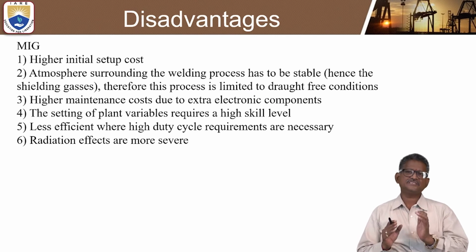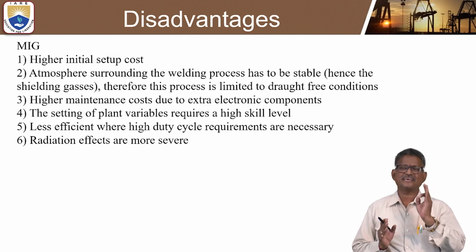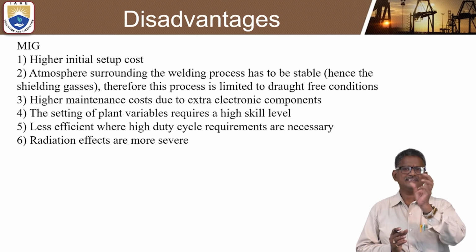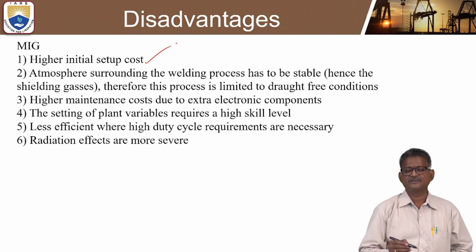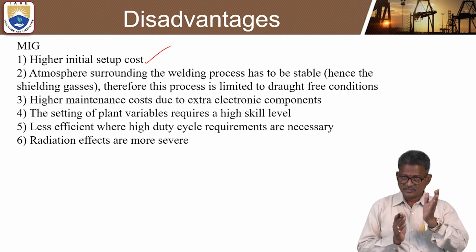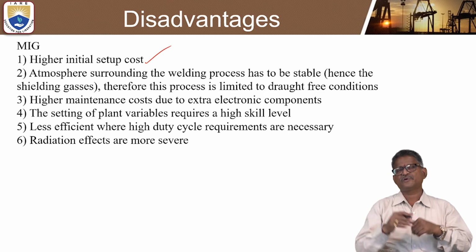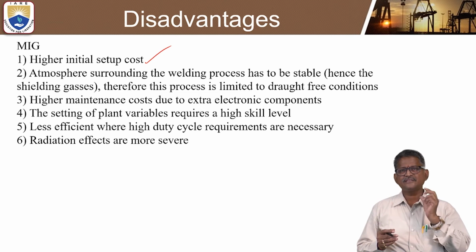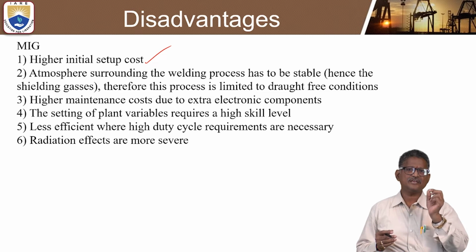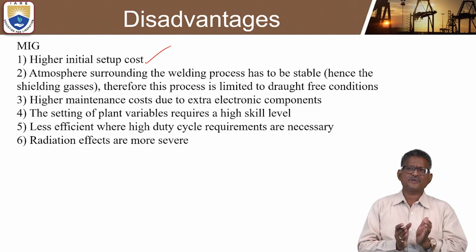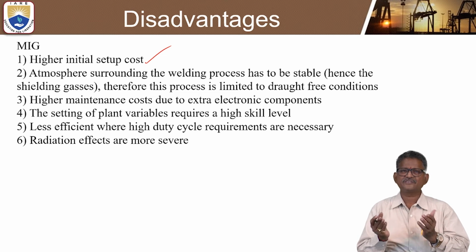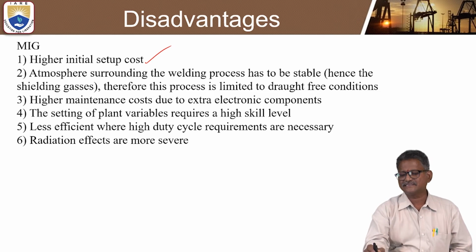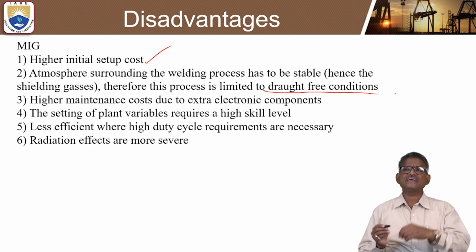And coming to the limitations or disadvantages of metal inert gas welding. The total setup is complicated, with a higher initial setup cost. In metal inert gas welding, the consumable electrode setup is required, so there is a higher initial setup cost. Another important disadvantage is that the atmosphere surrounding the welding process has to be stable. Because of the shielding gases, this process is limited to draught-free conditions.